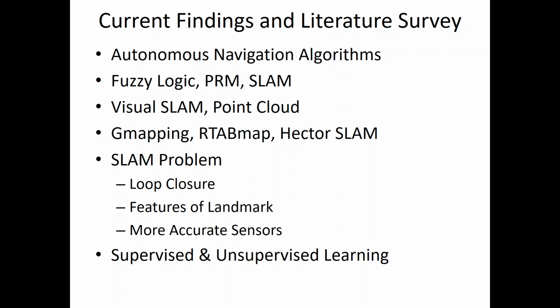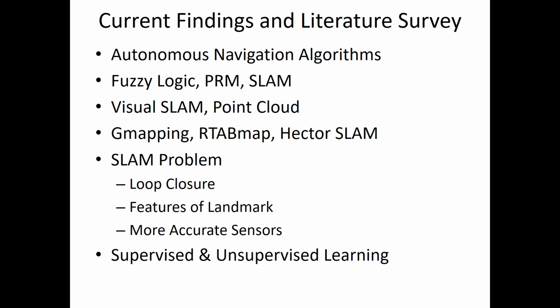Then the second problem is loop closure. If, let's say, the robot is inside an enclosed environment of four walls, or with all four walls of the same color, then the robot gets confused about its localized position. Also, if there are few features, landmarks, or objects in an environment, the robot is very much confused about its position. Also, SLAM needs a more accurate sensor, whether it is visual SLAM or LiDAR based, that is laser based SLAM. It needs a very accurate sensor in order to create an accurate map, so that it can move in an environment very accurately. So as we can see, there are these kinds of problems.